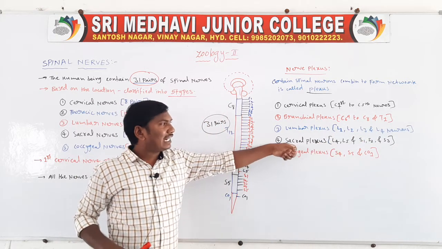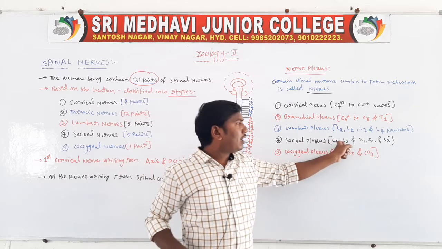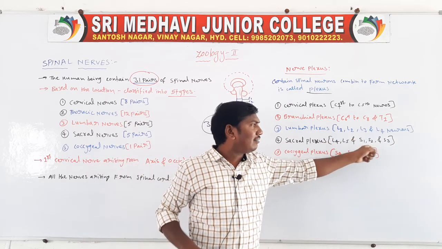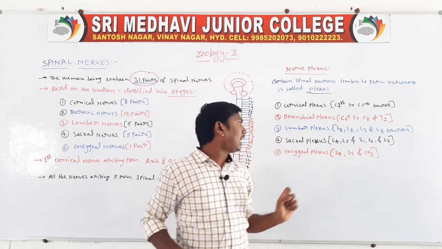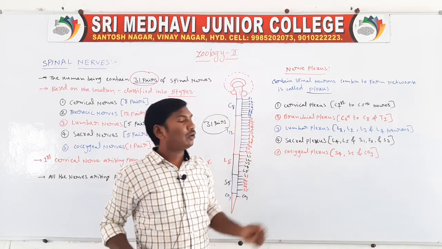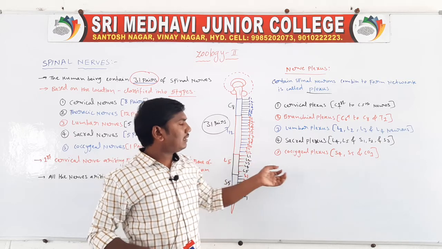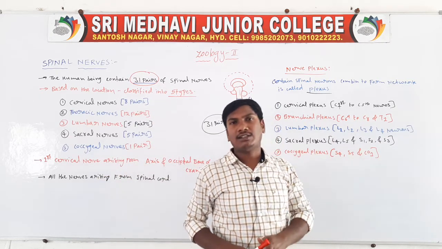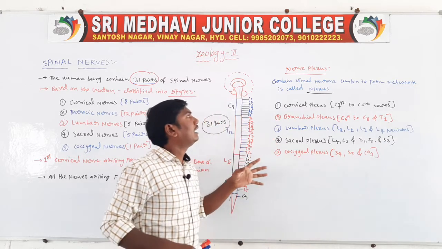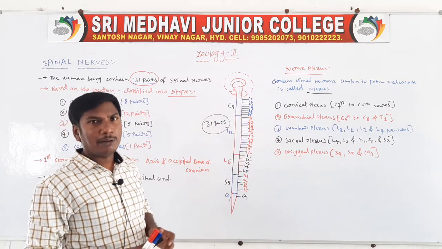Next one, sacral plexus. It is formed by lumbar 4, lumbar 5 and sacral 1, sacral 2 and sacral 3 neurons. Next one, coccygeal plexus. It is formed by sacral 4, sacral 5 and coccygeal 1. These are all combined to form the nerve plexus.